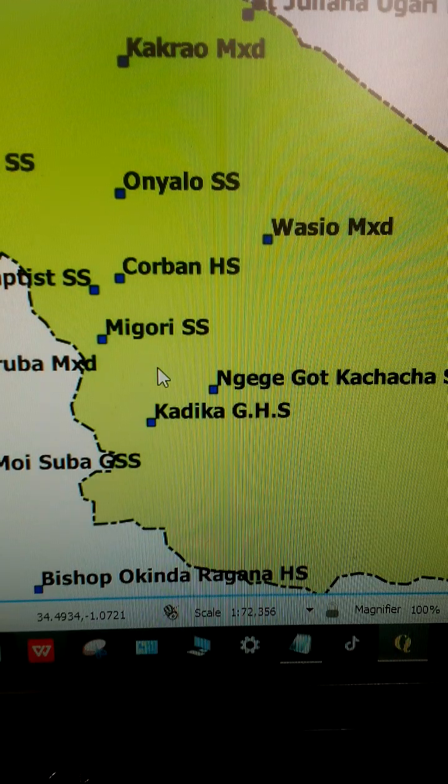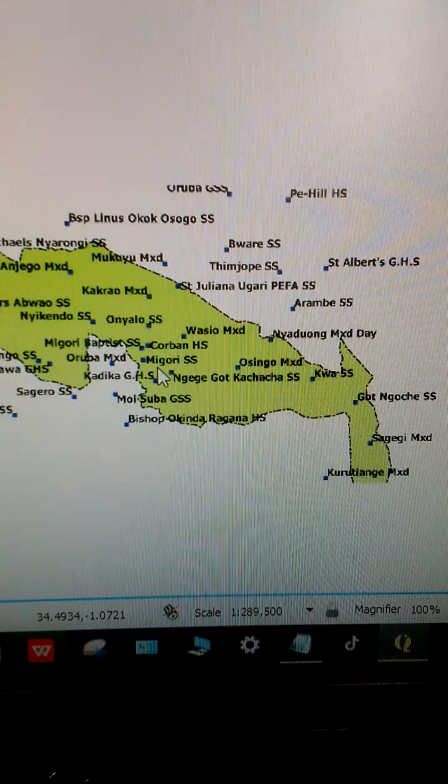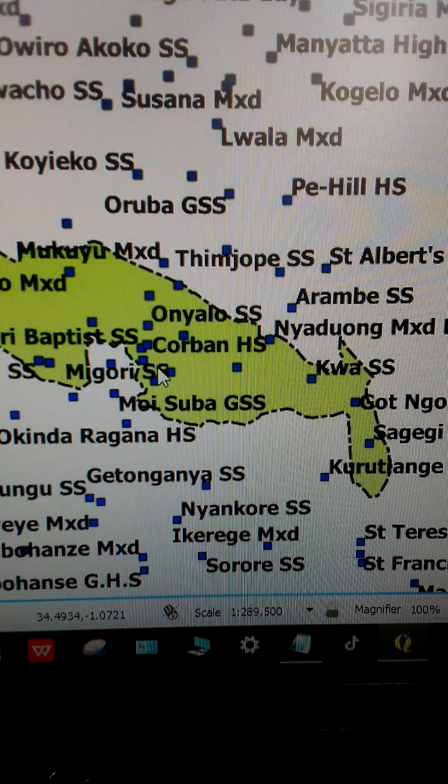When I zoom in, I'm increasing the scale of the map such that I'm able to view a smaller area but with much detail. Now, if I zoom out like this, I am reducing the scale of the map such that I'm able to view a wider area but very little detail.